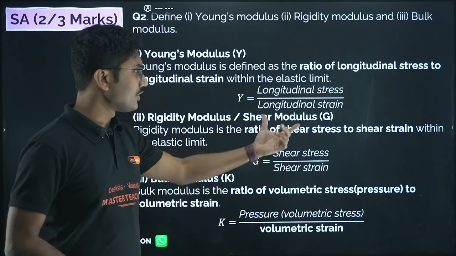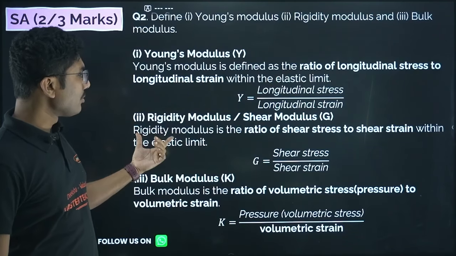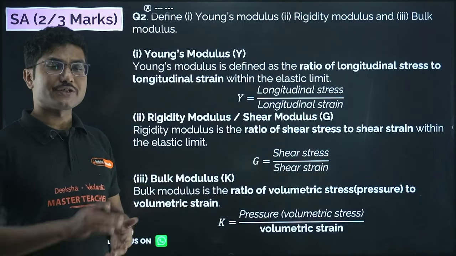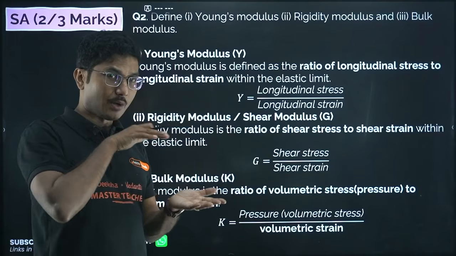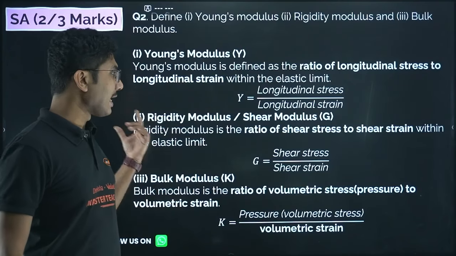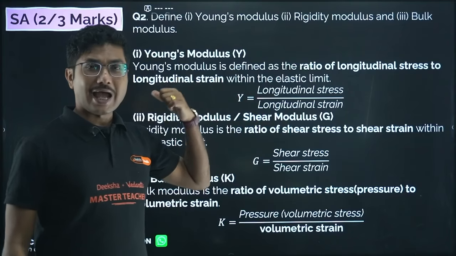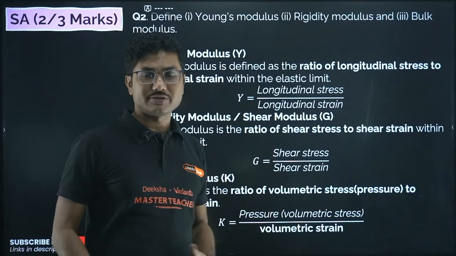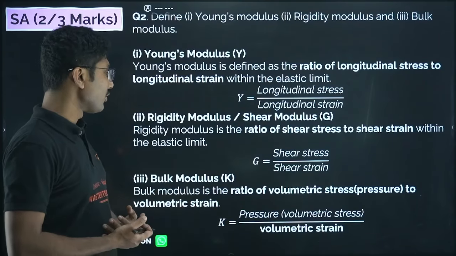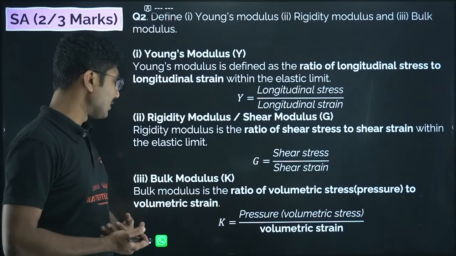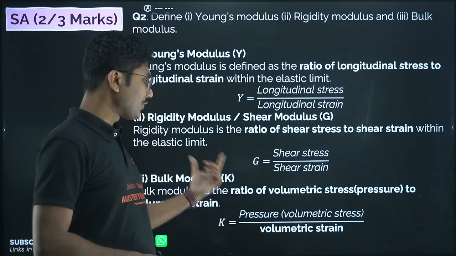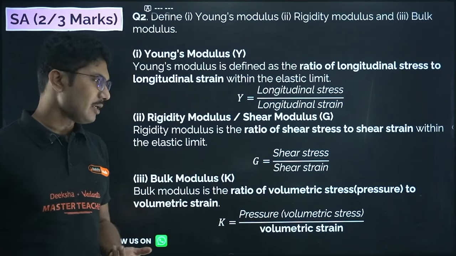Rigidity modulus or shear modulus is the ratio of shear stress to the shear strain within elastic limit. Shear stress, I already explained with the book example. If you apply a sideways force to a book, that gives you the shear stress, and the corresponding strain is called shear strain. So shear stress divided by shear strain is called rigidity modulus. Bulk modulus is the ratio of volumetric stress, that is pressure, to the volumetric strain. So pressure divided by volumetric strain is the bulk modulus.